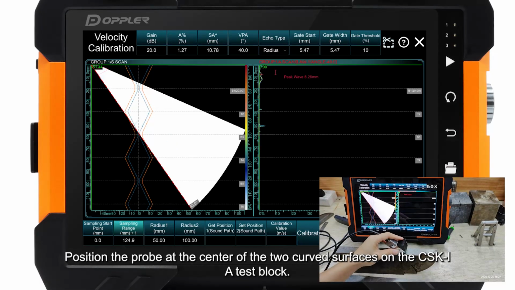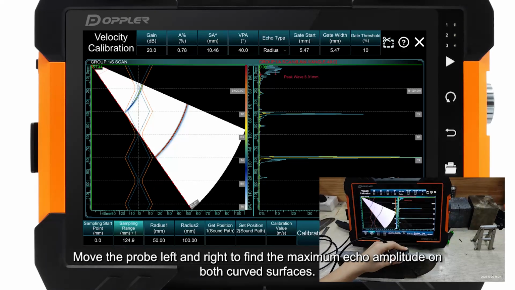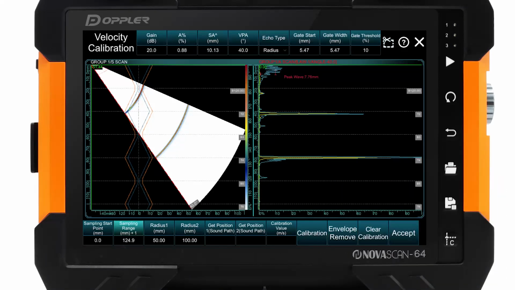Position the probe at the center of the two curved surfaces on the CSK-IA test block. Move the probe left and right to find the maximum echo amplitude on both curved surfaces.